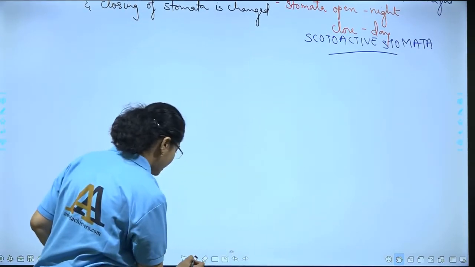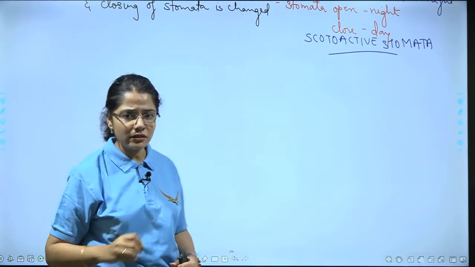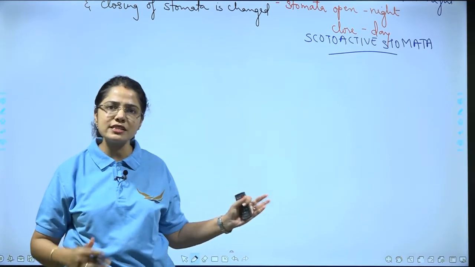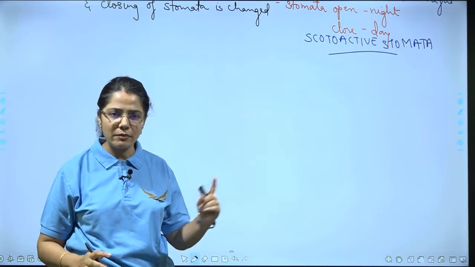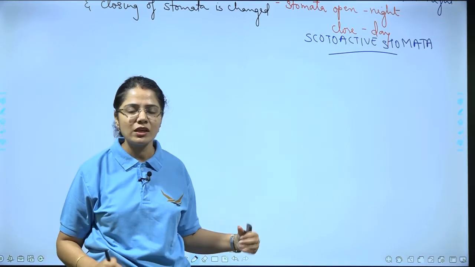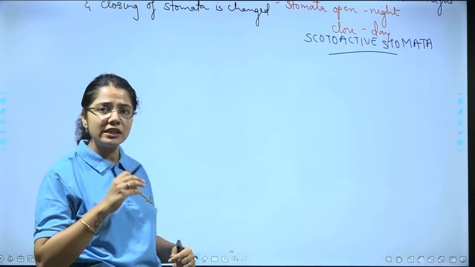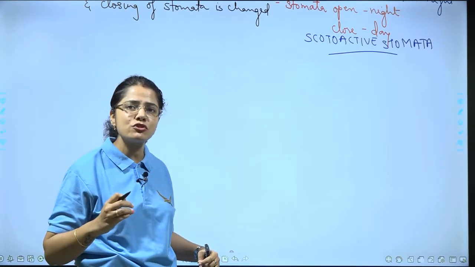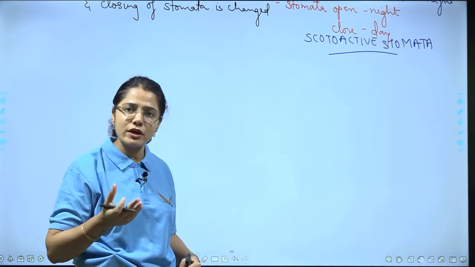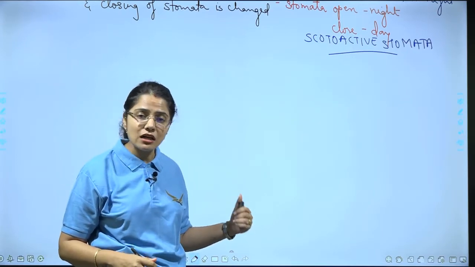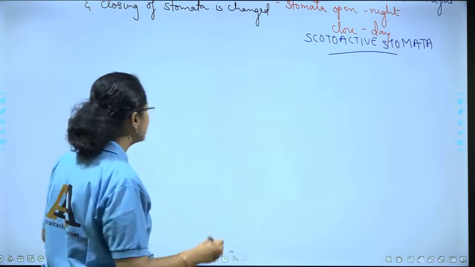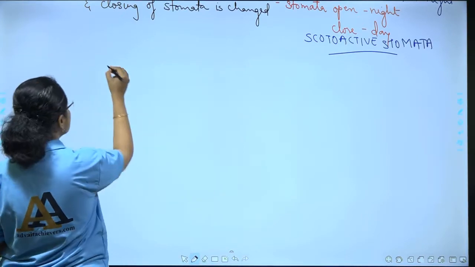Now to understand, children, I'll be drawing only one cell, the mesophyll cell. Also, in the epidermis, I am going to show the stomata on the surface for us to understand. Otherwise, they have sunken stomata, so remember this. All right, let us make the epidermis first.